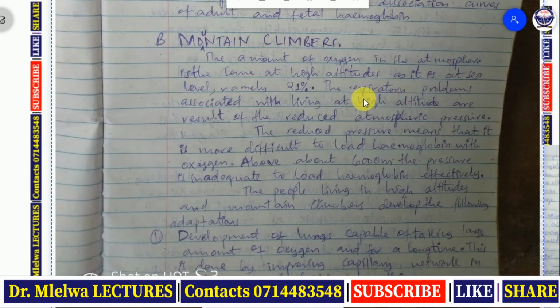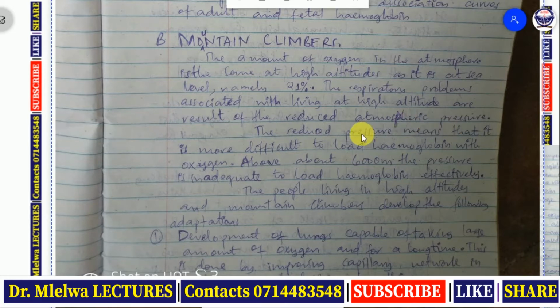Now, the respiratory problem associated with living at high altitudes are the result of the reduction in atmospheric pressure. Percentage of oxygen in the air is the same, but there is a reduction in the atmospheric pressure.